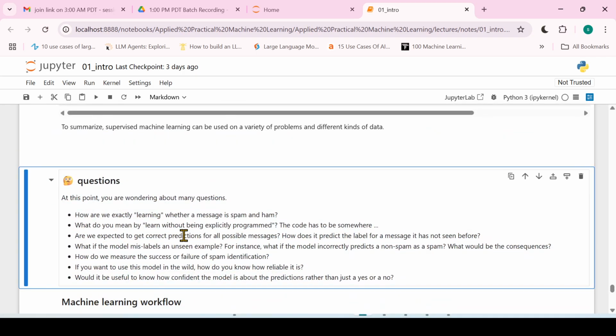At this point, we want to understand how exactly we learn whether a message is spam or not. How is this algorithm understanding the patterns of a message to decide whether it is spam or not, right? And when I'm saying machine learning learns the patterns, what do we mean by learning patterns without being explicitly programmed?